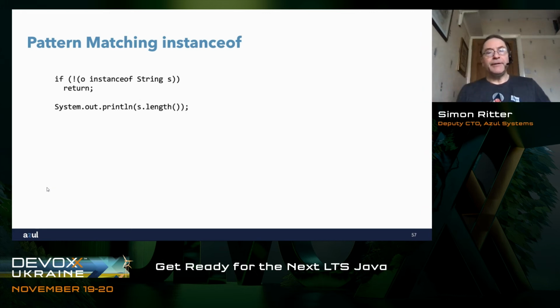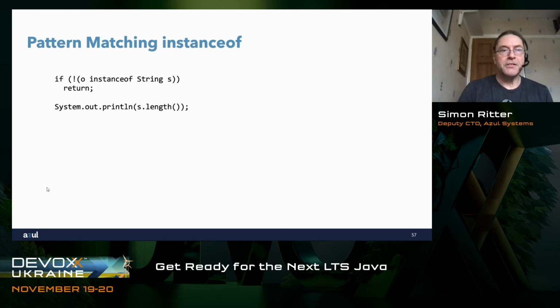We need to be a little bit aware of how scoping of our pattern variables works, because it uses what's called flow scoping. In this case, I can actually invert the test, and I can say if not obj instanceof String s, and then return from my method, which means that if I don't have a string, I return from the method. After that, because I do have a string, the scope of s is now valid up until I return from that method. So it's just something to be a little bit aware of.